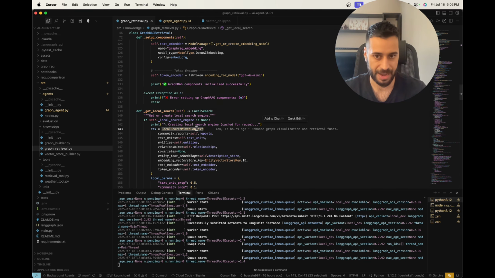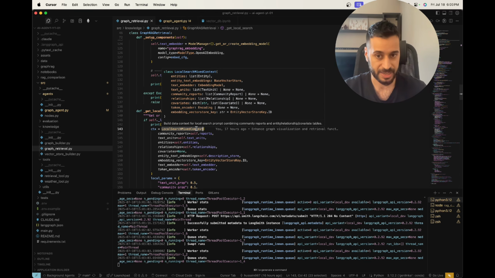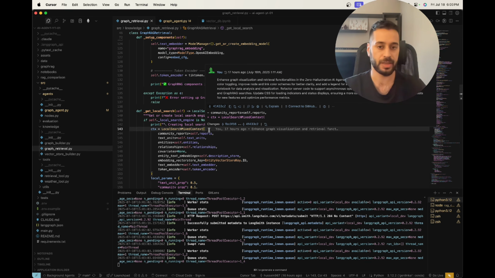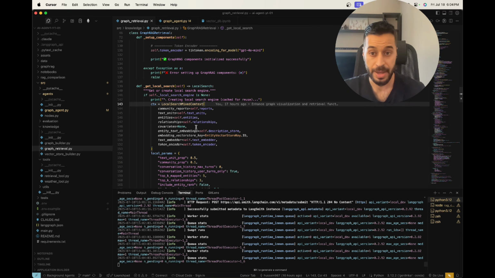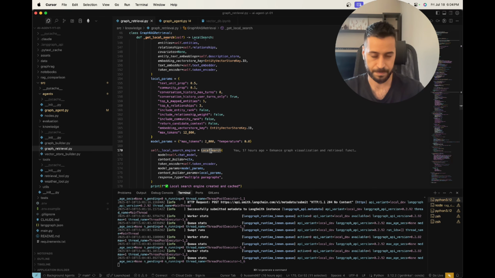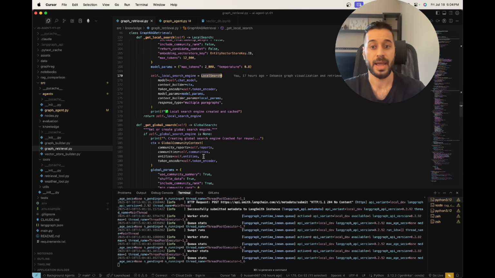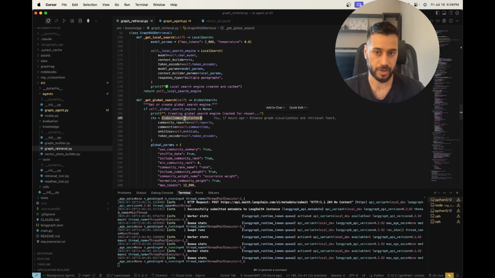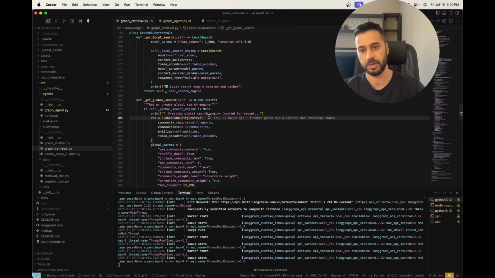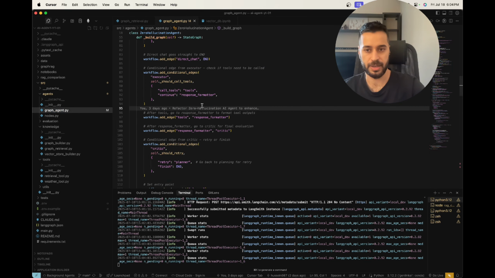In the local search function, I have first initialized the local search mixed context builder. This one will help us build the context and do the graph traversal in order to build the context that we're gonna give to the LLM. And then we run the local search in case we need it. And also we have the global search. For the global search, we have the global community context. This will run the map reduce that we talked about, and it will basically look at the community summaries that were generated by the LLM previously and see which ones we need to select and put in our context.